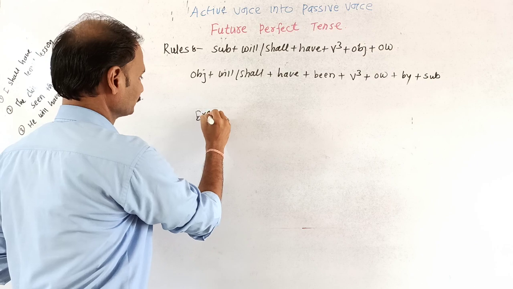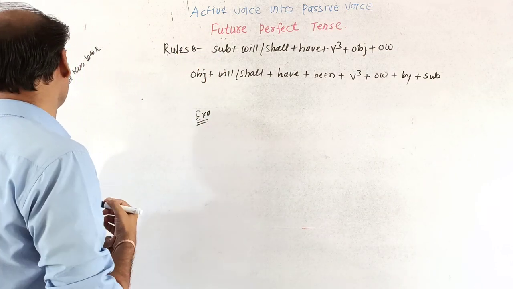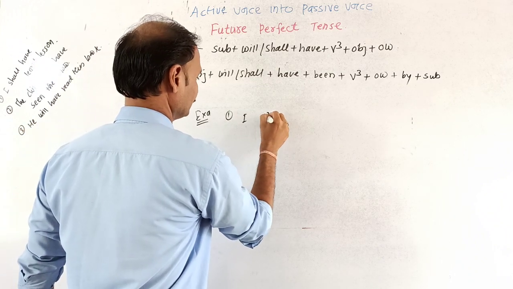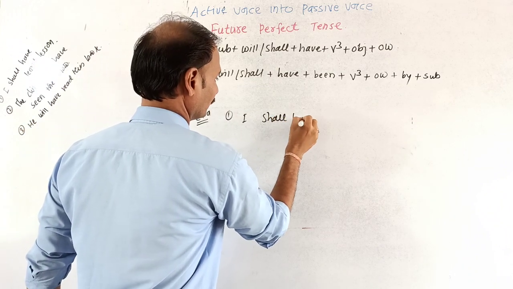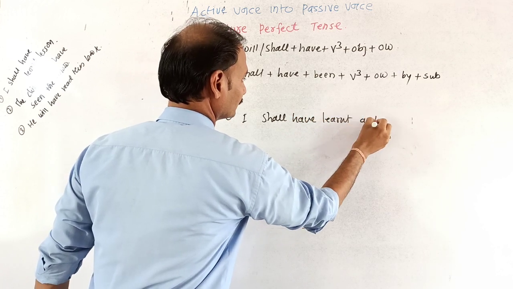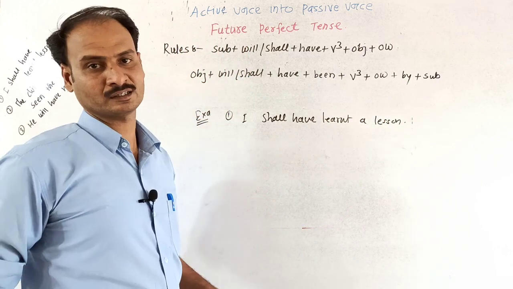We have a number of examples for denoting the future perfect tense. We will take one example: I shall have learnt a lesson. Okay, I shall have learnt a lesson.